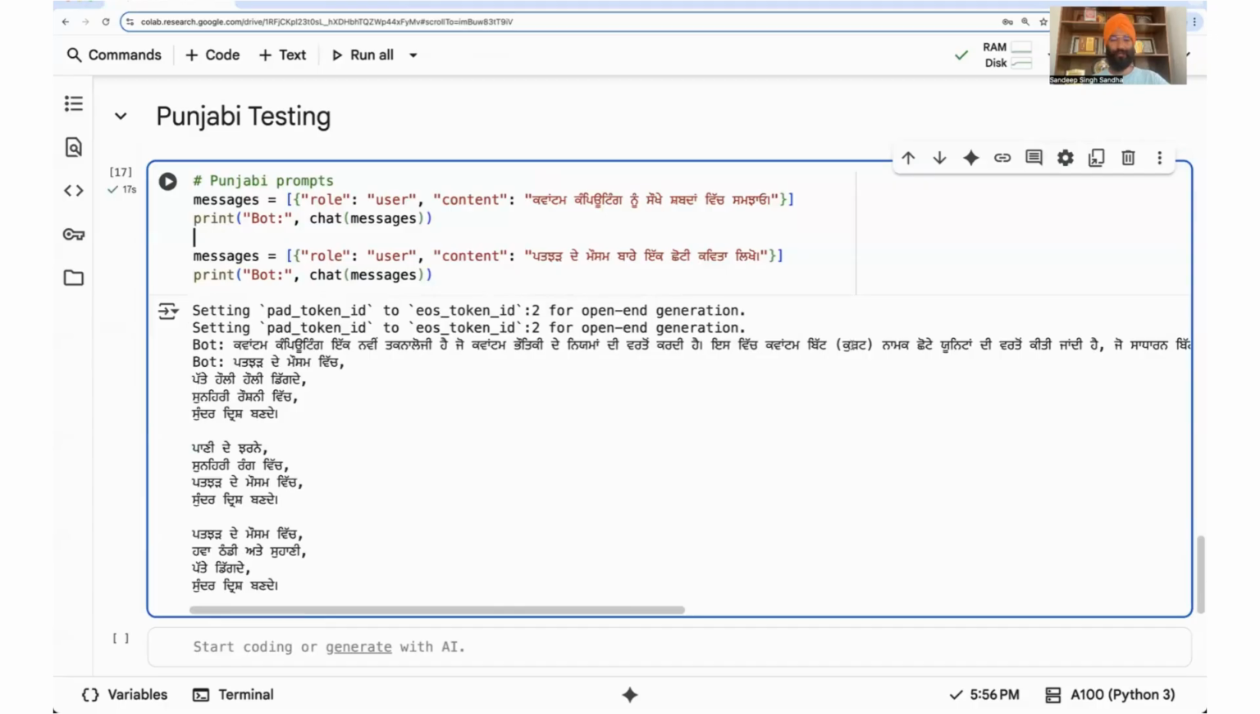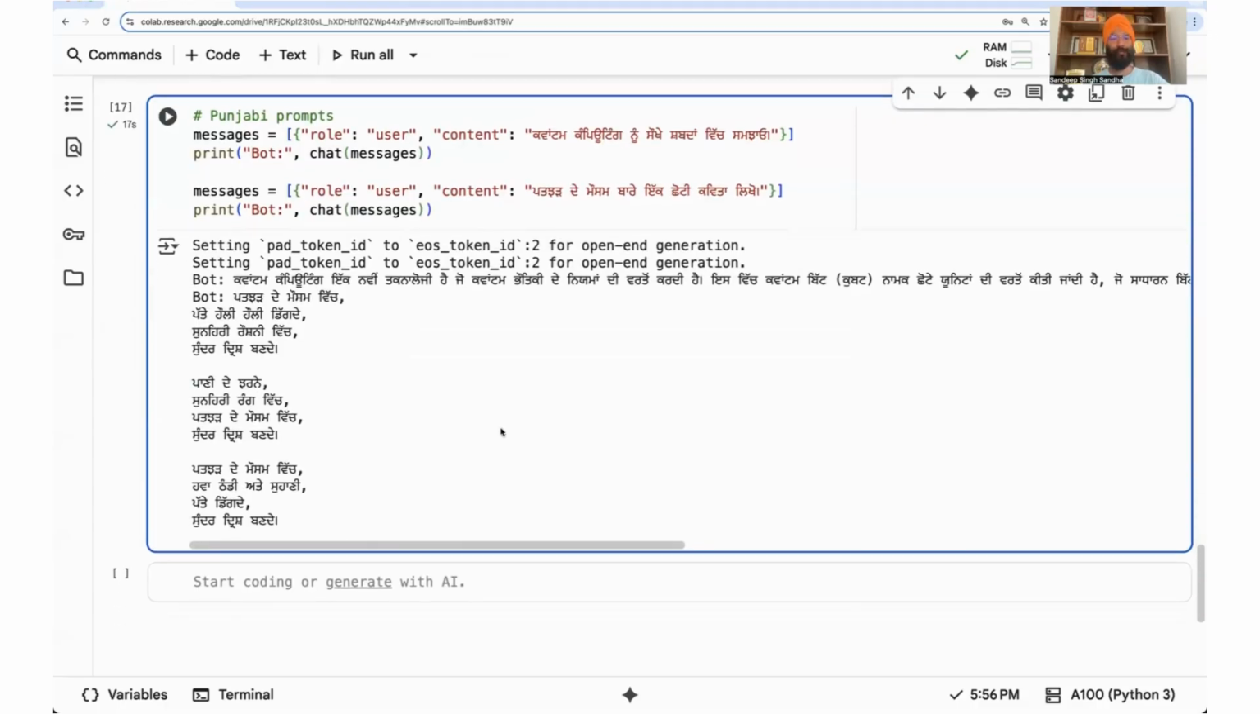So again, welcome to a new era of open source AI, where the models which will be released will not only be controlled by tech giants, but will be contributed by the entire community.